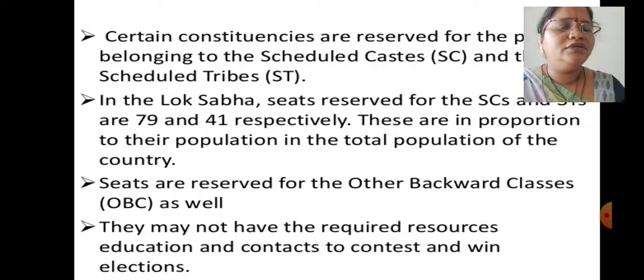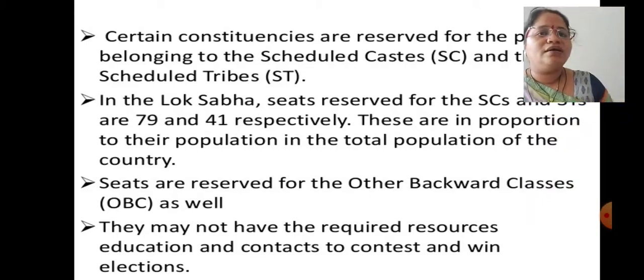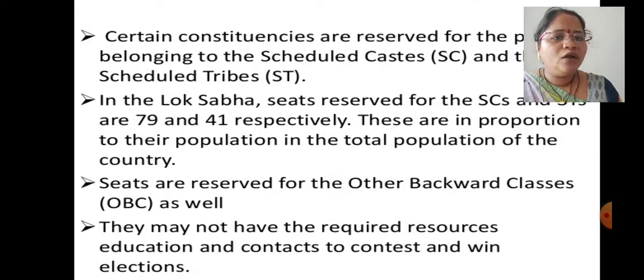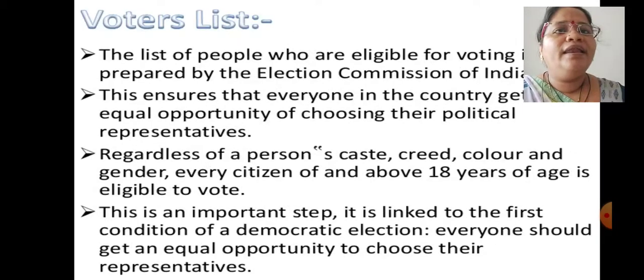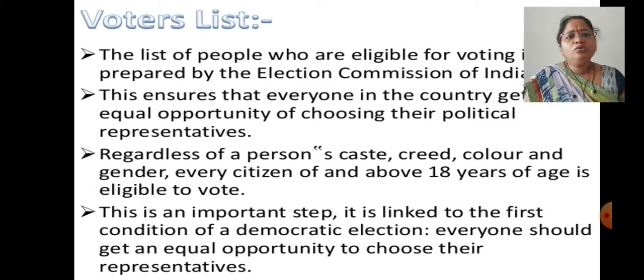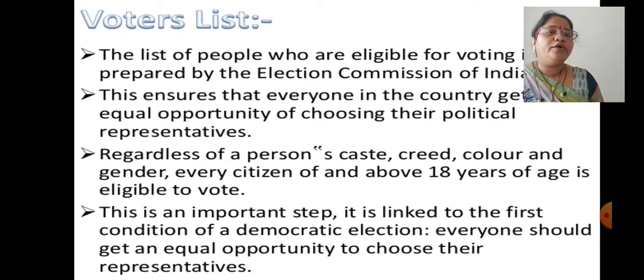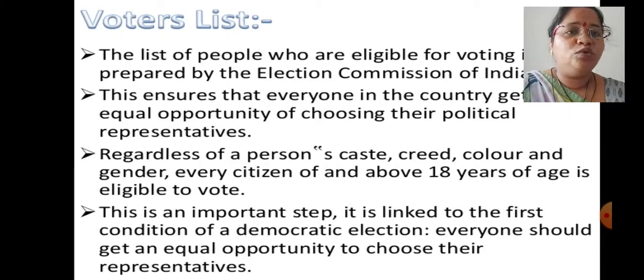Even though there is a reservation for OBC, other backward classes as well, they may not have the required resources, education, and contacts to contest and win the election. As reservation is there, one third of the population is allowed to go for the elections. Now, before conducting the election, it is very important to decide who will vote.